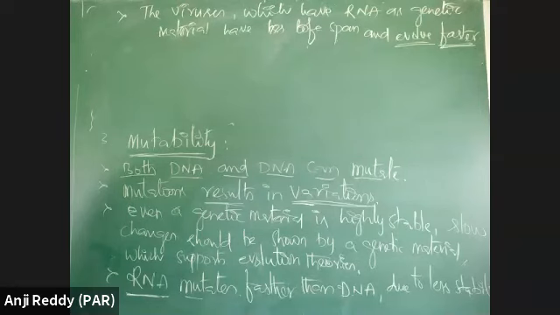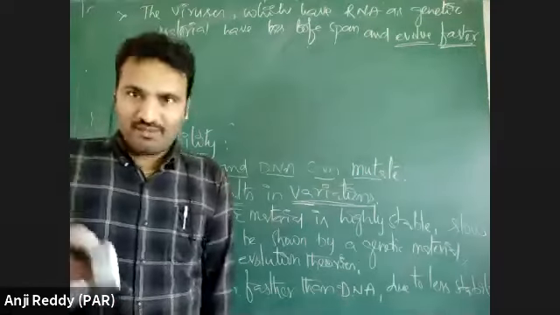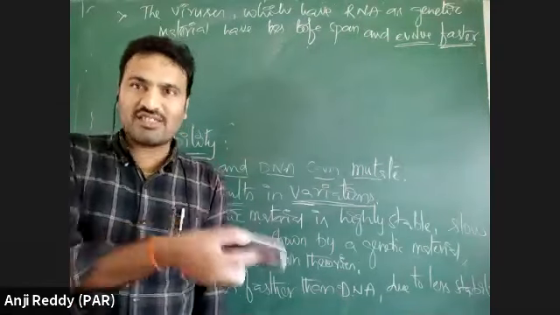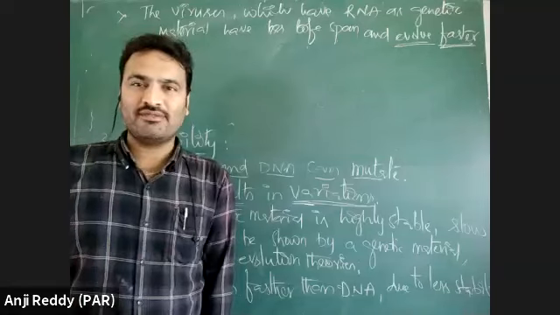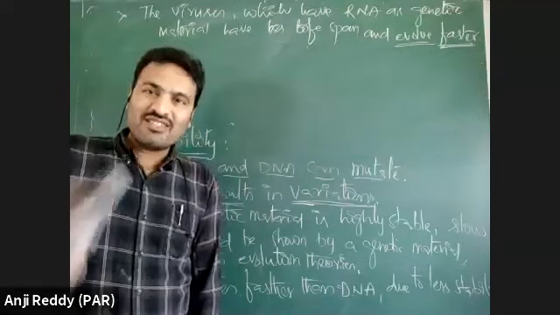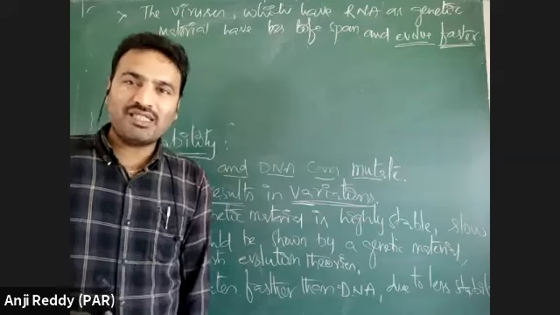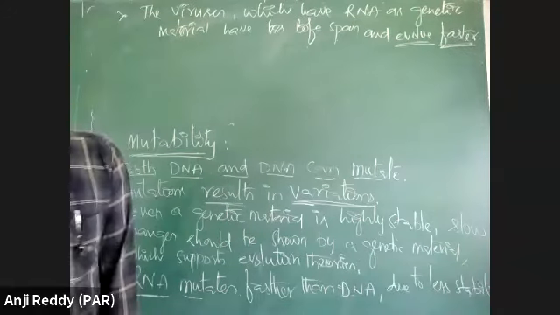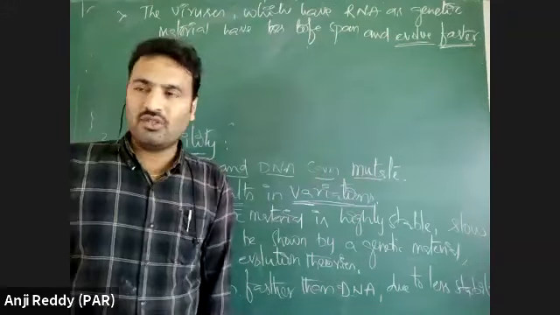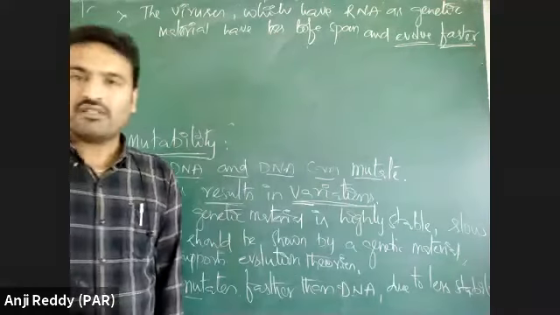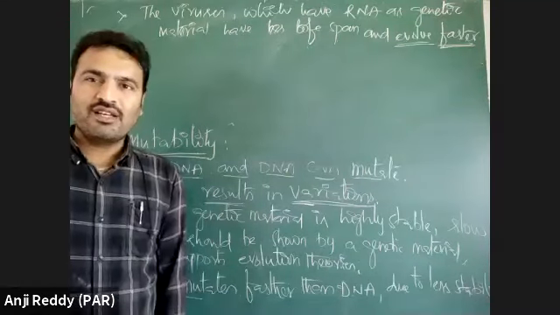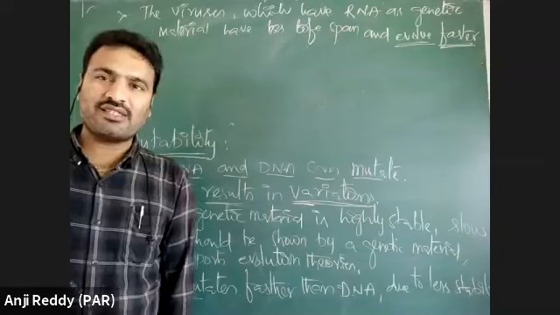If it is possible to change its mutation by an artificial method, yes, we can change it by an artificial method. That is the vaccine that we are preparing. We can change the virulence by an artificial method. See, nowadays we are listening, do you know or don't know? That I don't know. Many vaccines are under trials.